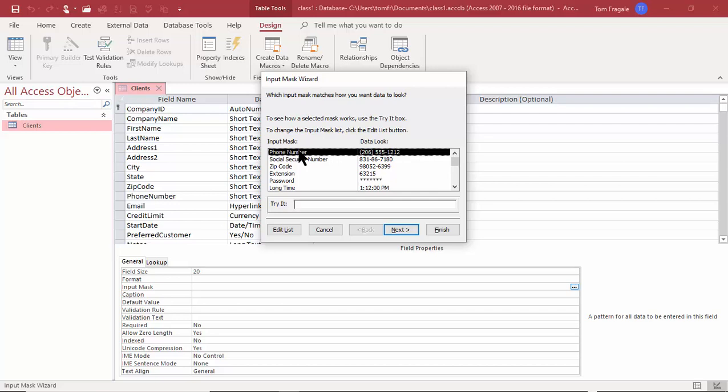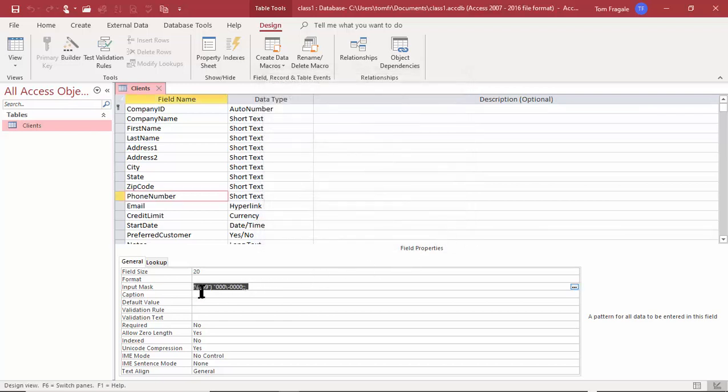Now, what I would recommend is you tab down to your tried field and you see what that's going to look like. So I'm just going to type in a phone number. Notice how it comes in with the parentheses and the dashes. So the Input Mask Wizard has these built right in. I'm going to go ahead. That looks good to me. So now you can go further with the wizard, but I'll just pick on the word finish at this time. And now it fills in the Input Mask property over here.